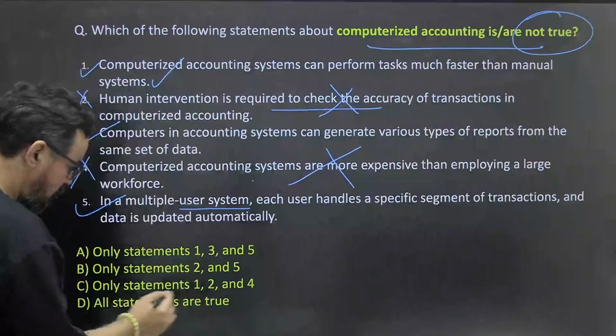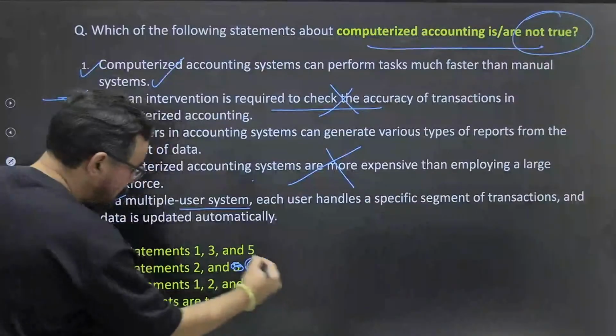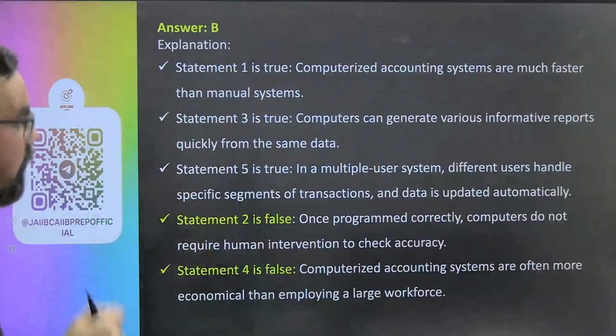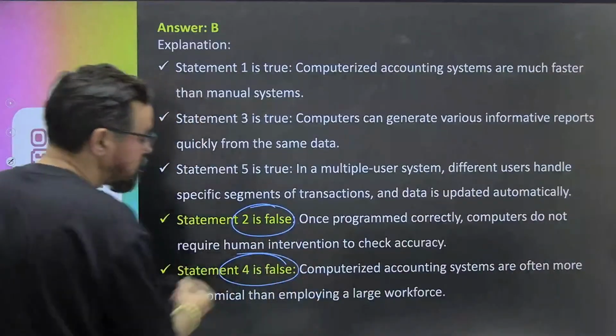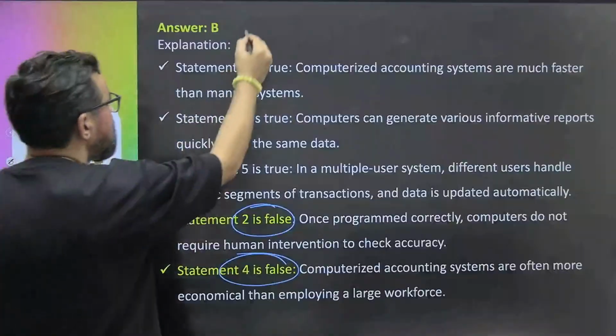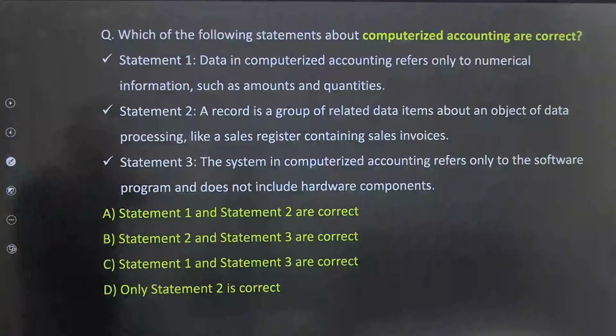ठीक है. So we have to correct someone. Not 5, we'll do it 4. ठीक है. So 2 and 4. ठीक है. Then the answer will be B. 2 and 4 will be the right answer for this one. ठीक है. 2 and 4 are false. We have to find out the false statement. ठीक है. They also mention the B itself. So it is 2 and 4. Right, other statements are correct.